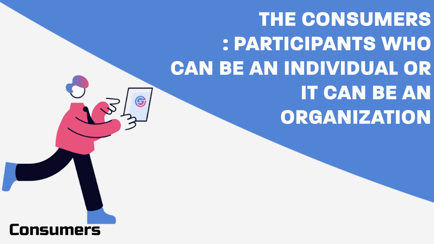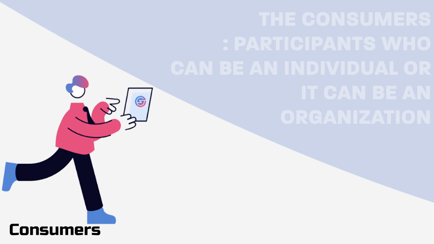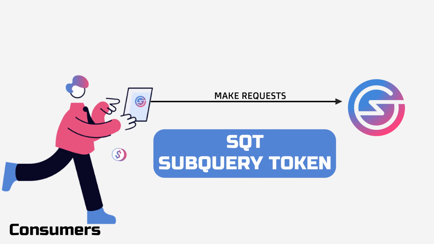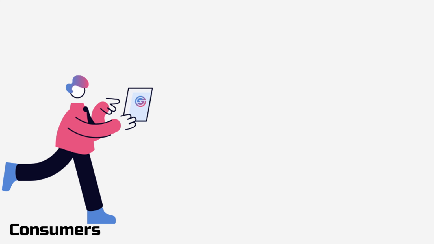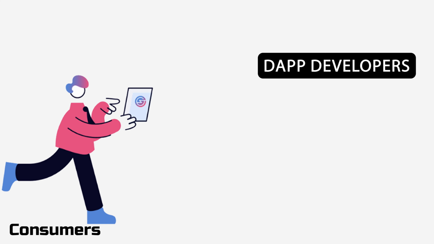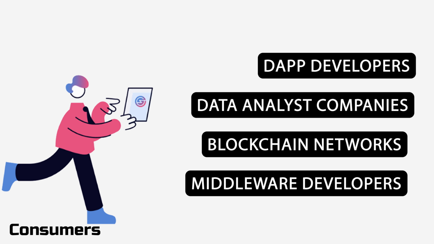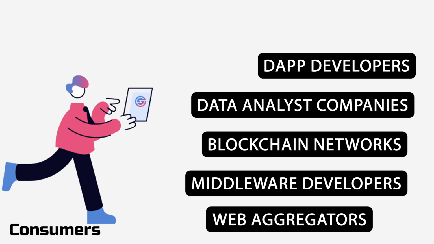A consumer is a participant who can be an individual or an organization. Basically, a consumer will send the request for data. Of course, it's all about data. So a consumer will request the data, and for that service, of course, we need to pay something, right? They will be paying SQT, which is the SubQuery token, and they will receive the service. So basically you have to pay SQT for the service. Now these consumers can be dApp developers, data analysis companies, or the blockchain network itself, or maybe middleware developers, or web aggregating companies who will be servicing Web 2 clients. So a consumer looks simple, right?